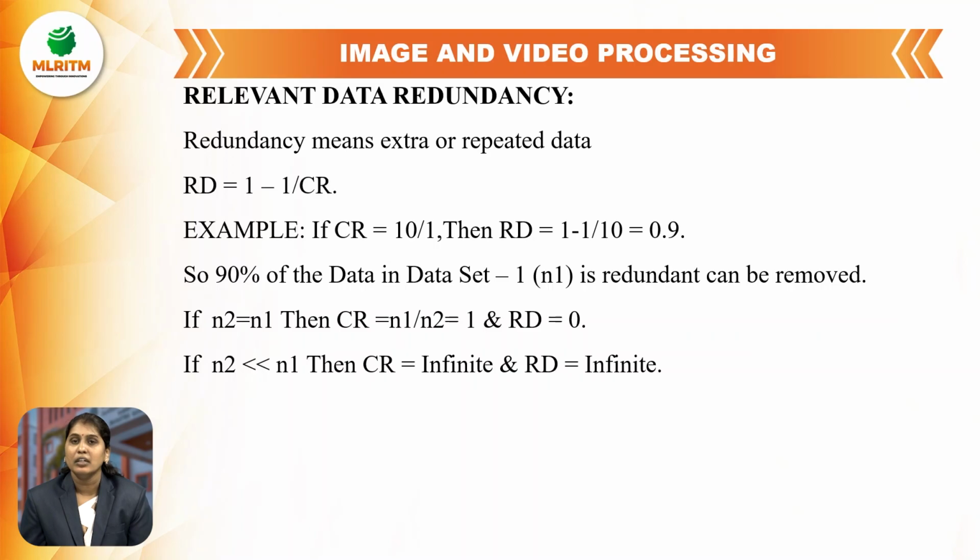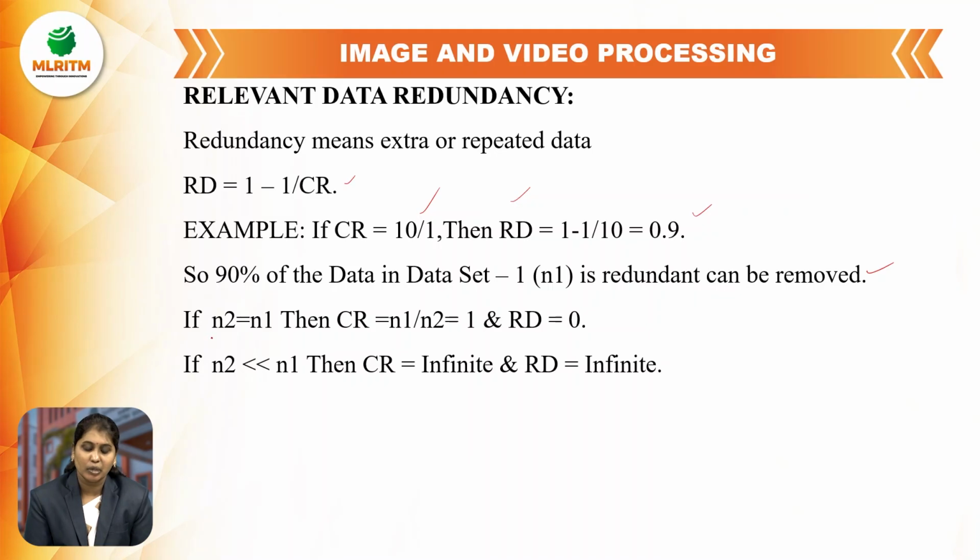Next, data redundancy. Redundancy means extra or repeated data. Redundant data RD equals 1 minus 1 by the compression ratio. For example, if the compression ratio equals 10 by 1, then redundant data equals 1 minus 1 by 10, which equals 0.9. So 90% of the data of the original image is redundant and can be removed.